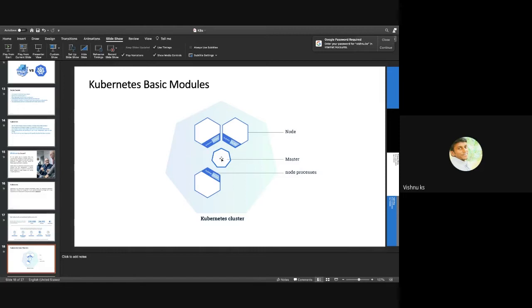We will be interacting with the master to control the containers. If I want to deploy an application, I will be talking directly to the master, not to each of the nodes. The master communicates with the kubelet, and the kubelet deploys the application to an available node. On each of these nodes, a container runtime should be installed. In this case, I have put Docker. So this is a very basic Kubernetes cluster architecture.